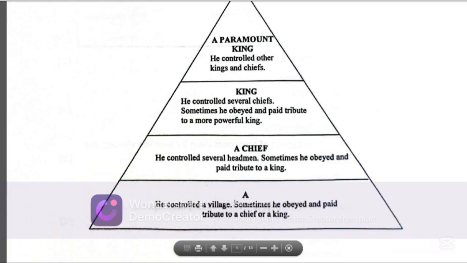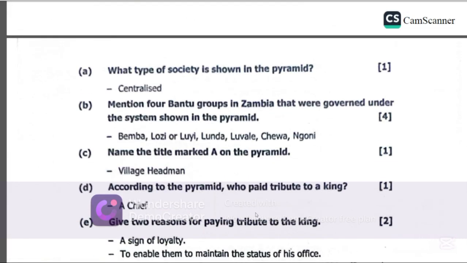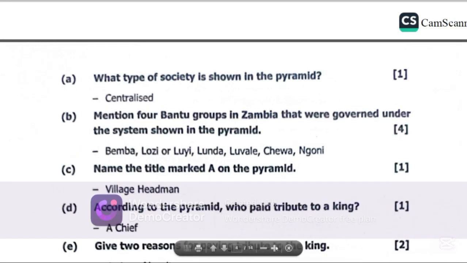So who do you find at A? Now, before we get to that, let us attempt to answer A. What type of society is shown in the pyramid? The pyramid shows a centralized society.